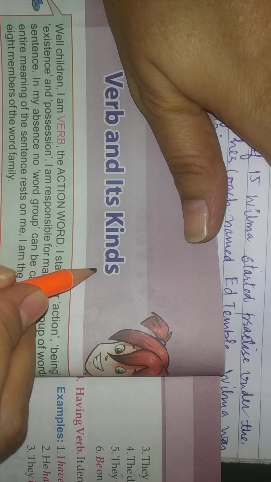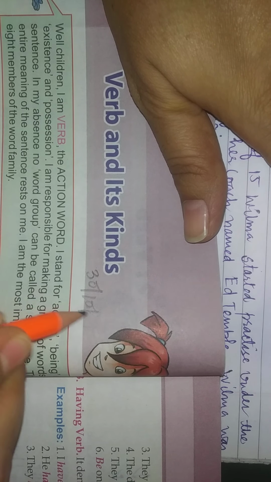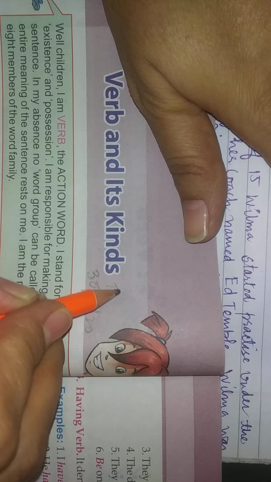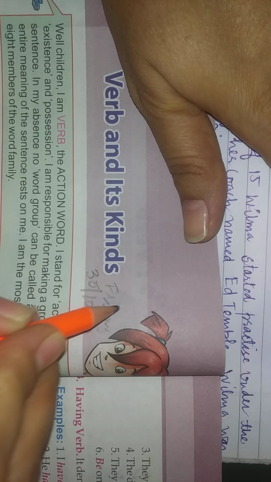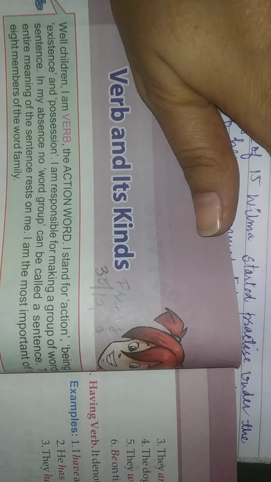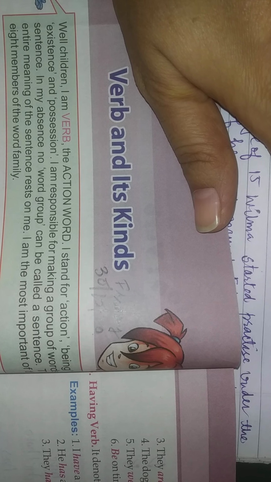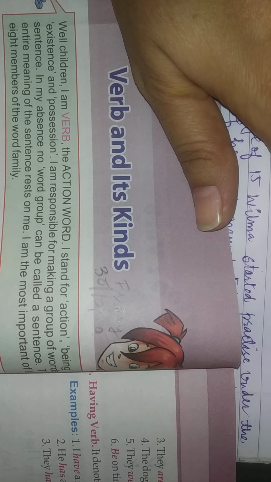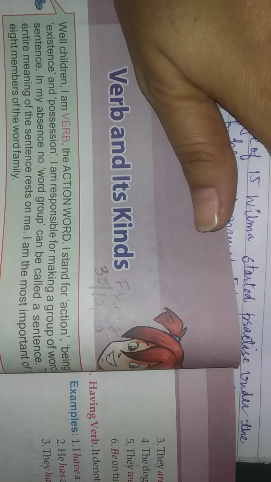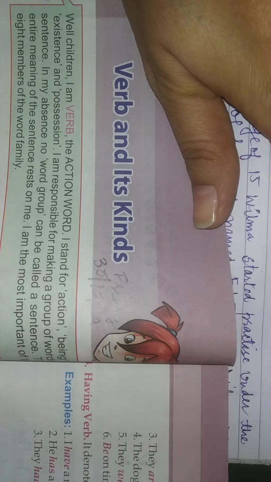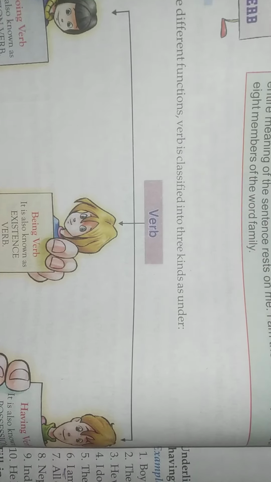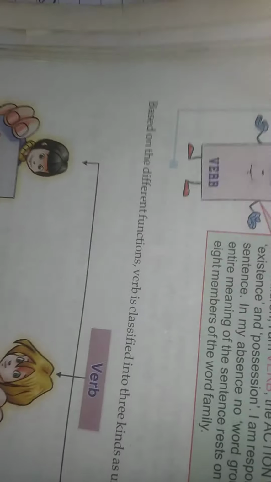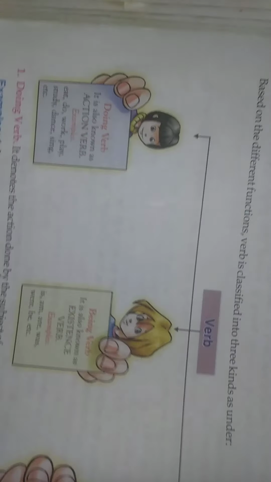So today is 30th, 10/20 and today is Friday. So I have already explained you this topic, verb and its kinds, right? We have done that from our grammar book and I hope all of it is clear to you. And now I'm going to explain you from some other books that will make you easier. आपको मैं दूसरी बुक से समझा रही हूँ. It will be easier for you to understand it.